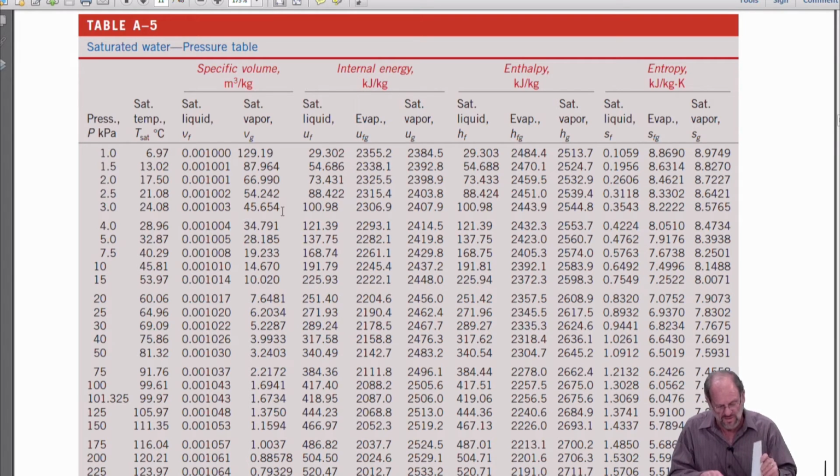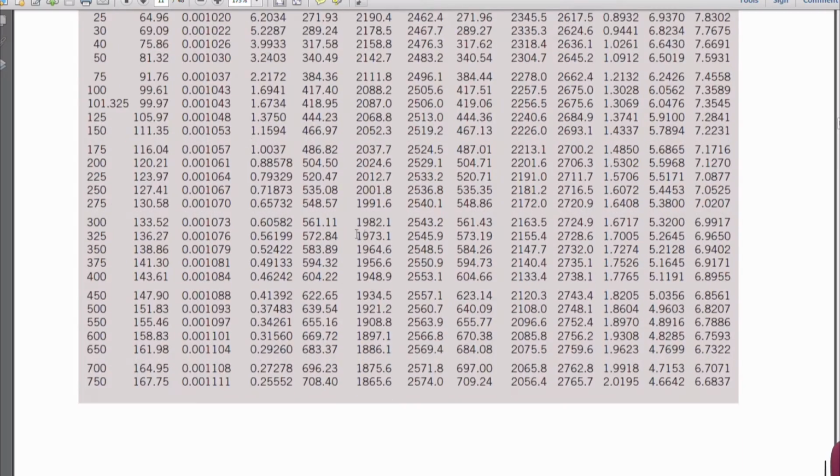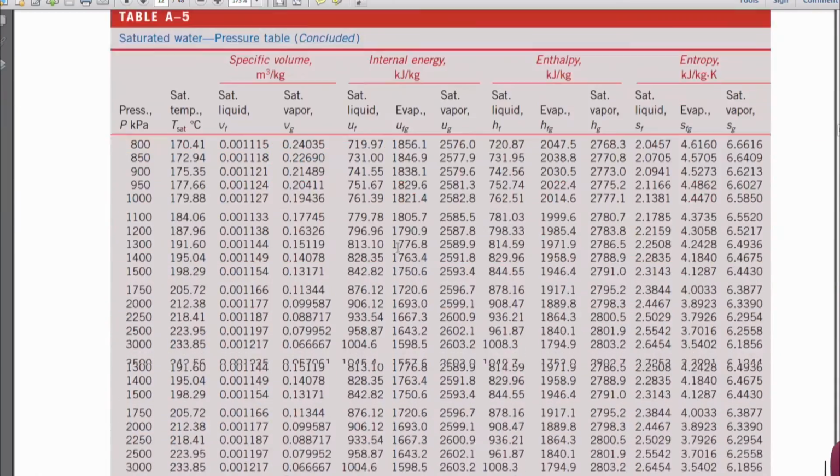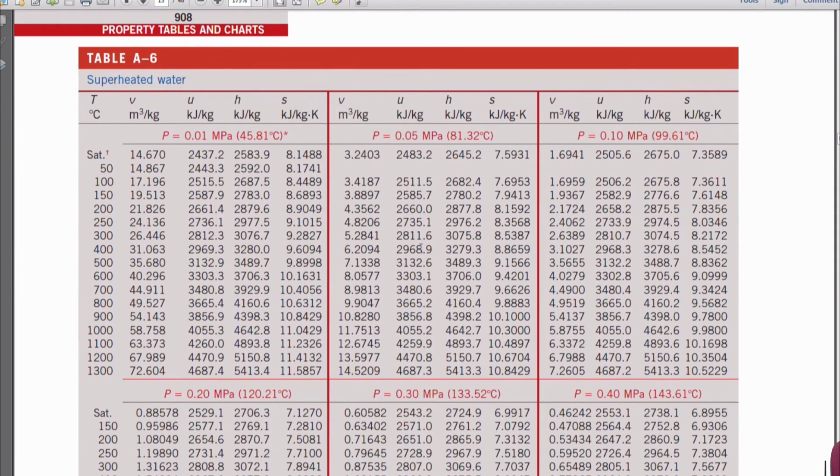So the question now comes up, which is, how do we know which table to use? There's one more table here, and let me just show you that briefly. This is table A6. So these are all the various subtables. I'll talk about this in more detail later. Fortunately, once we get into the